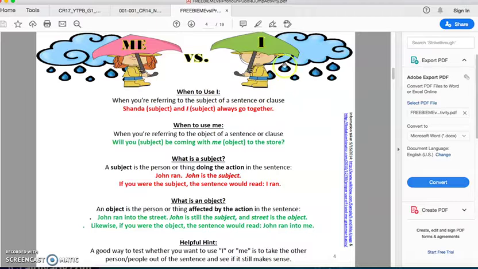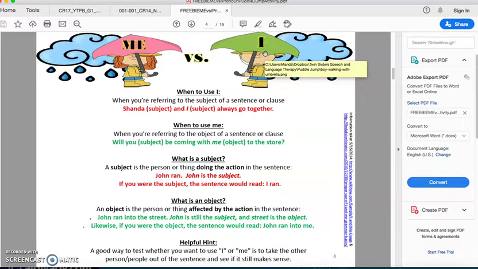So we use I when we talk about ourselves and when we start with ourselves first. If you want to talk about yourself, you say I. But you can't say me go to school or me love you. No, you need to say I love you because you're talking about yourself.